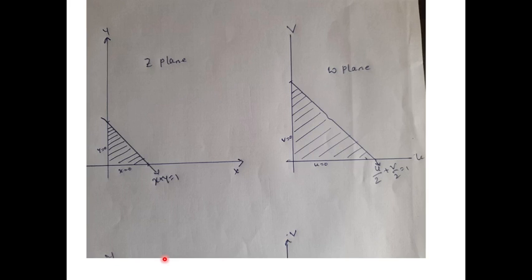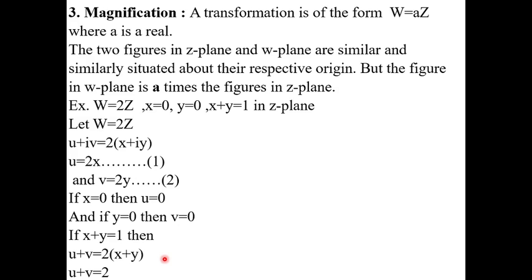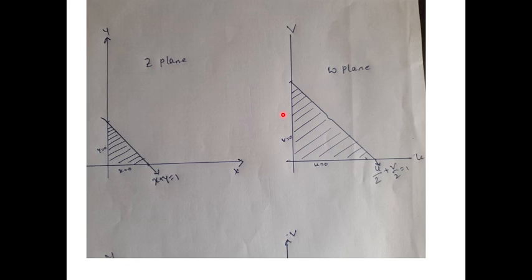Now let us apply the diagram. See here, what are the conditions? X is equal to 0, Y is equal to 0 and X plus Y is equal to 1 in the Z plane. X is equal to 0 means the Y axis itself. Y is equal to 0 means the X axis itself.